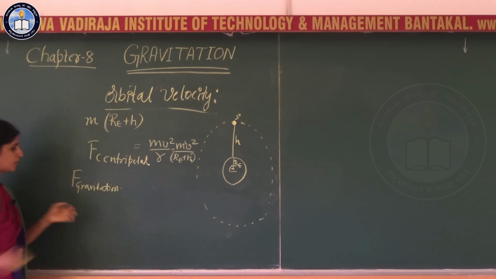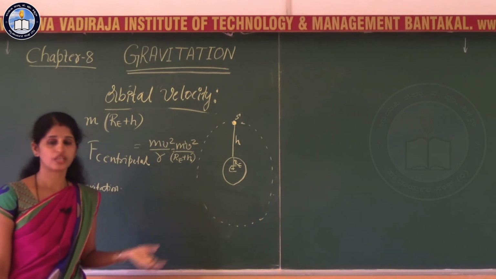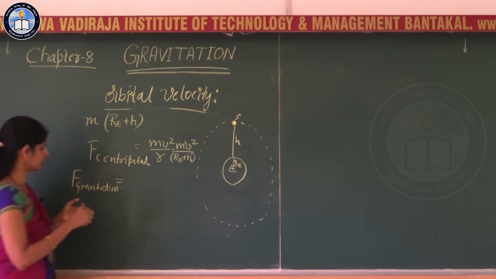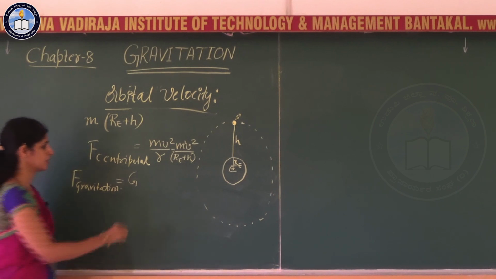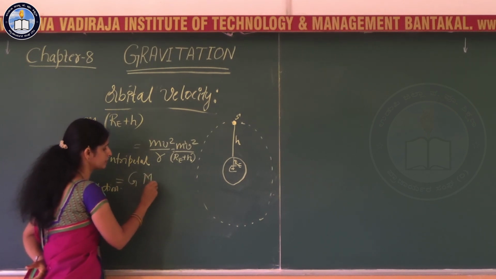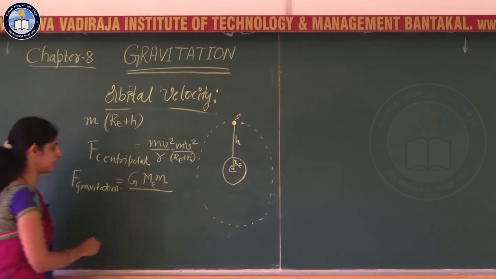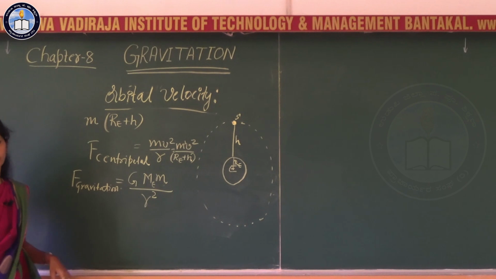Gravitational force of attraction. What is the expression for gravitational force? You studied in the previous session of this chapter that the gravitational force is given by the gravitational constant, mass of the earth into mass of the satellite divided by the square of the distance between the two masses.